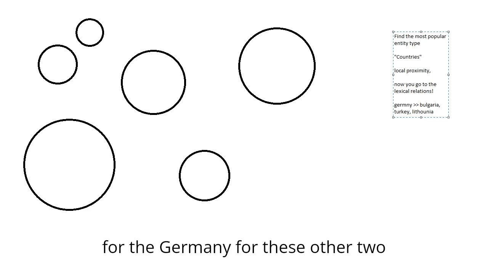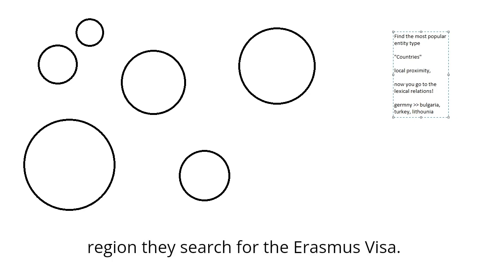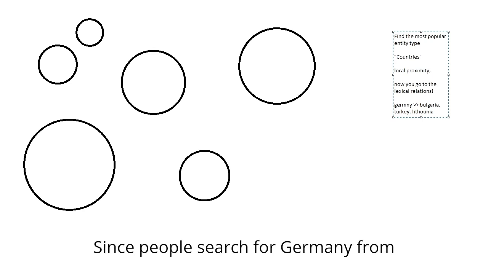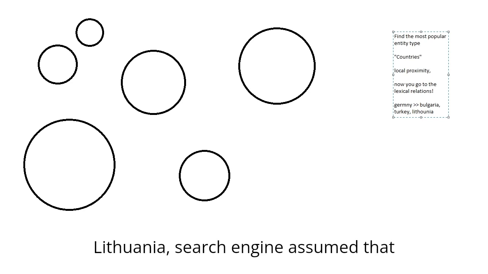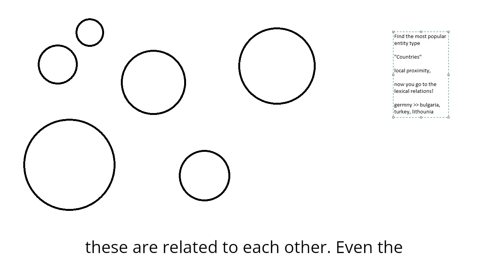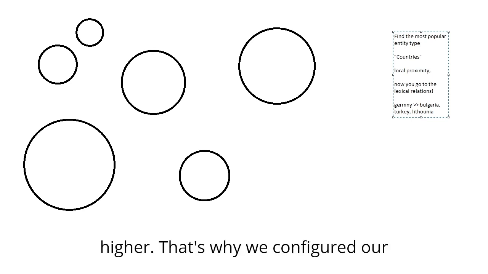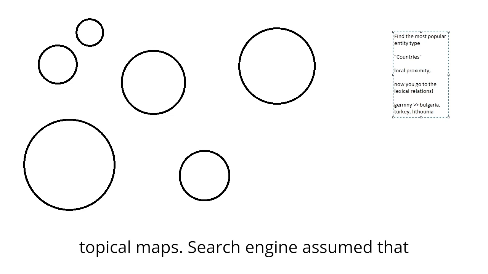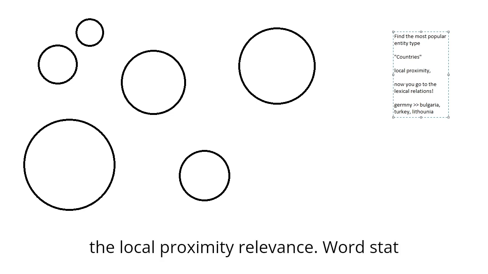Since people search for Germany from these two countries, Bulgaria and Lithuania, the search engine assumes that these are related to each other, even though the local proximity relevance is not very high. That's why we configured our topical map. The search engine assumed that they are related to each other even with the local proximity relevance.